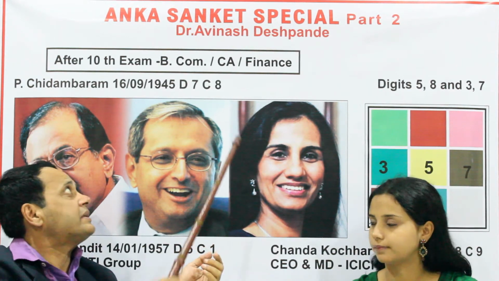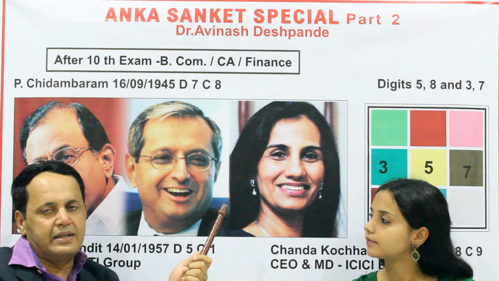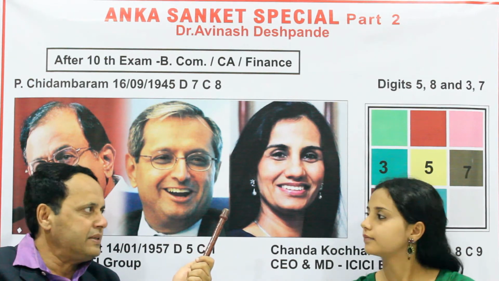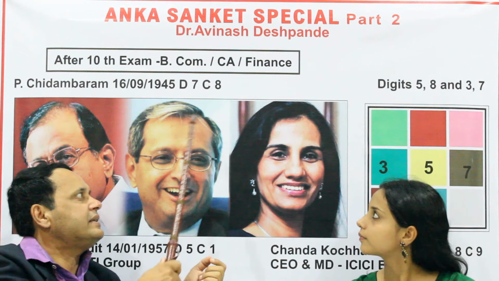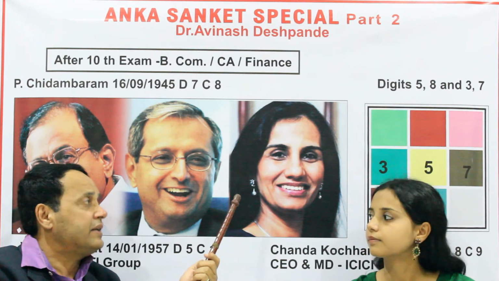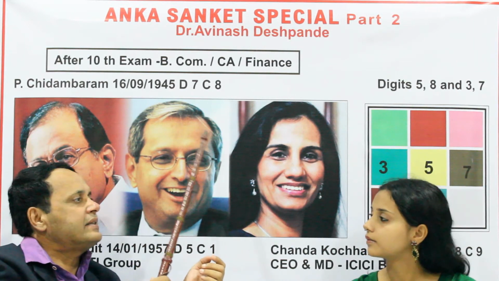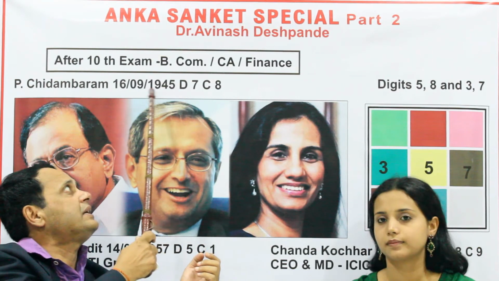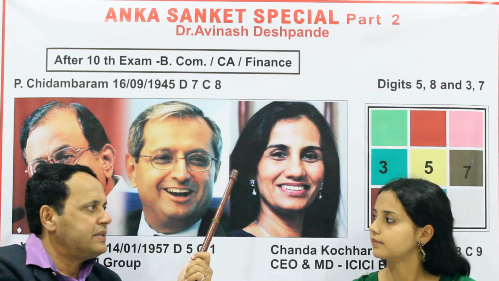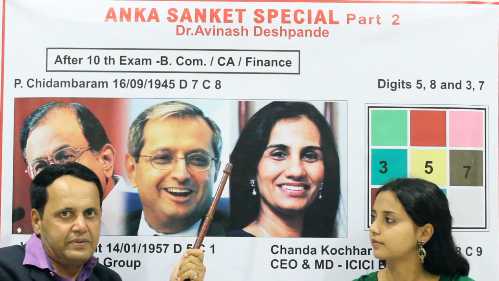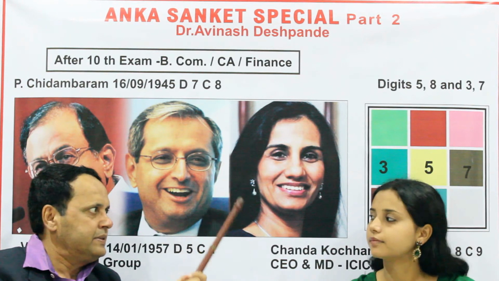a corporate lawyer because 8 is the number of Saturn and law and everything comes under 8. So because of that, he did his career in finance. Okay, and he got great success. In the other example we have seen that he has got a link of 4, 5, 6, which has given him the good name, and that is why he is at that top position.